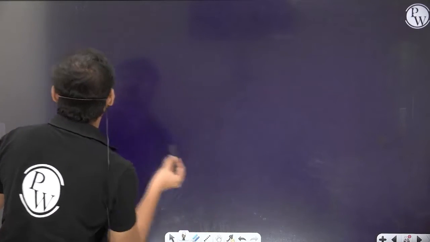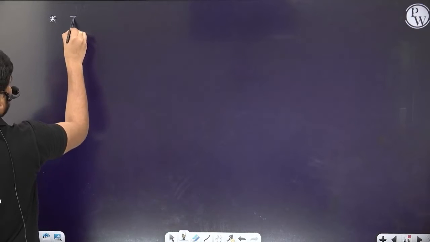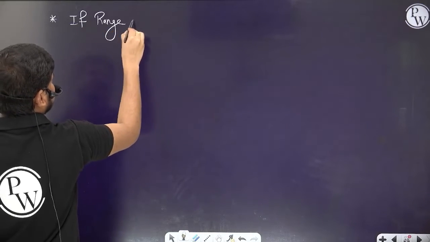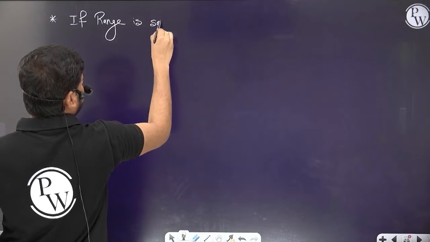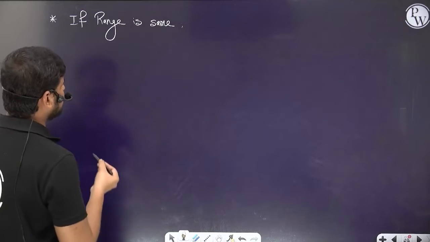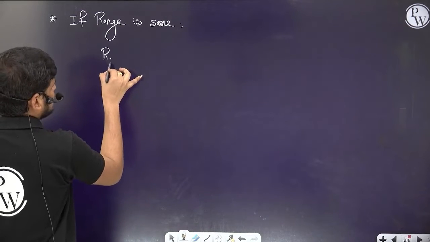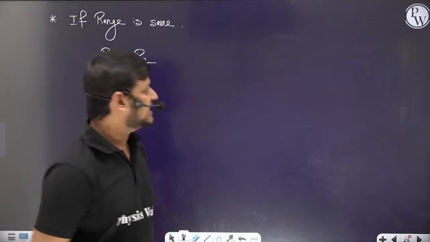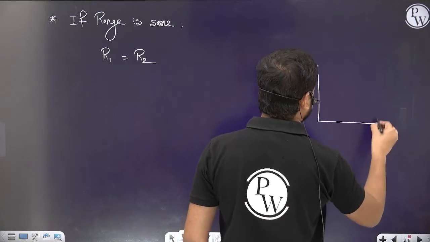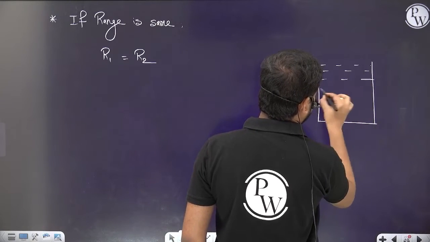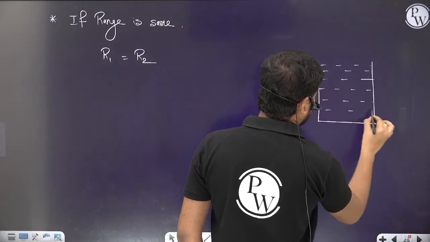So if the range is the same for two different holes, then R1 is equal to R2. Let's suppose the first hole is made at a height of... so this is a container in which the fluid is filled up to the brim. Then there are two holes made.